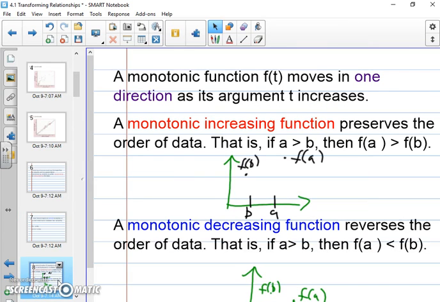Now, on this slide, we talk about monotonic functions. I asked a few questions about this, such as, what do you guys think this means? And ultimately we talked about how f of t is like your output, y, your response variable. t is like x. Now, this says that it increases in one direction, but does not specify what direction it is. Now, these 2 down here do. Monotonic increasing implies that if a is greater than b, so, a being further to the right because it's greater, then f of a, your output, will be greater than f of b.